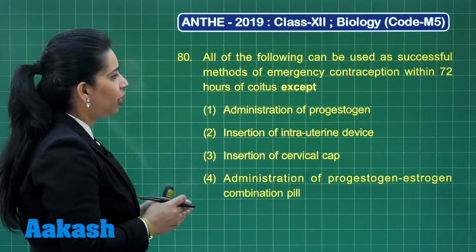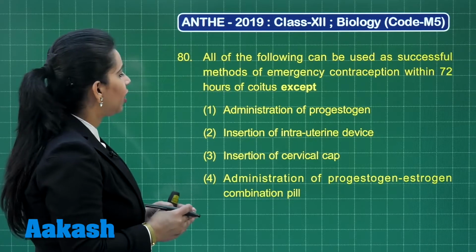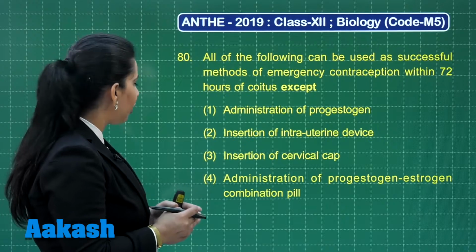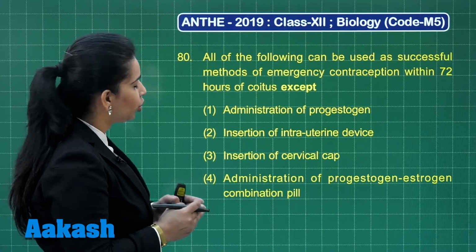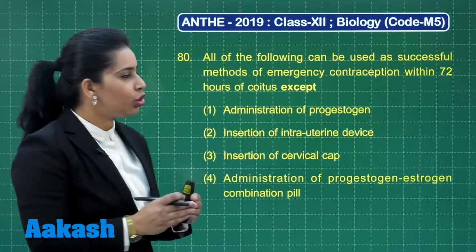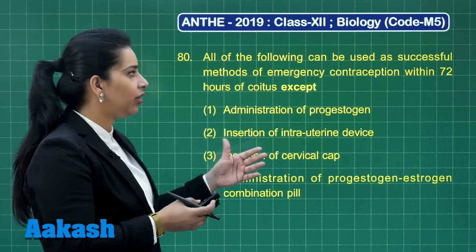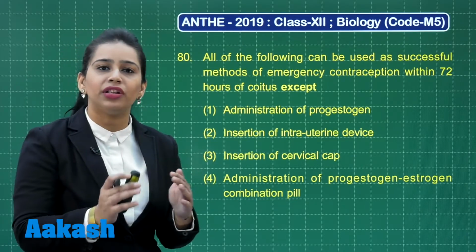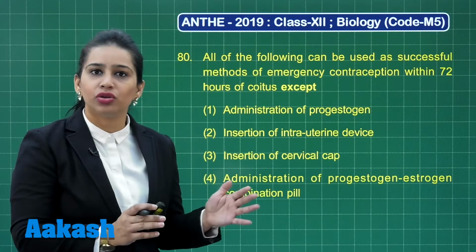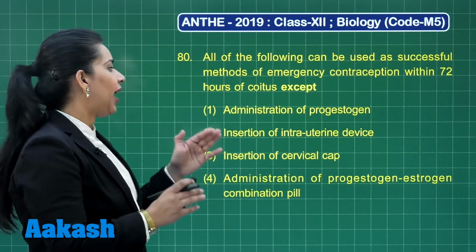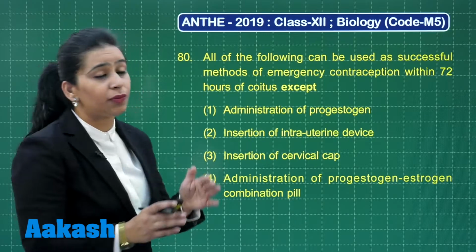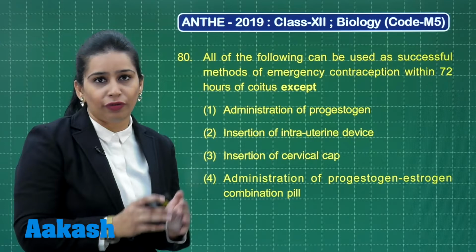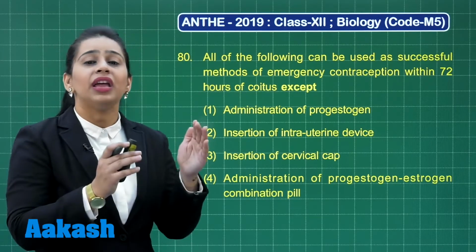So first is administration of progestogen, second insertion of intrauterine device, third insertion of cervical cap, fourth administration of progestogen-estrogen combination pill. So as we know that the progestogen and the combination of progestogen and estrogen will affect the uterus lining to make it unsuitable for implantation, right? And the insertion of intrauterine device within 72 hours can also cause the inhibition of implantation, again by interfering with